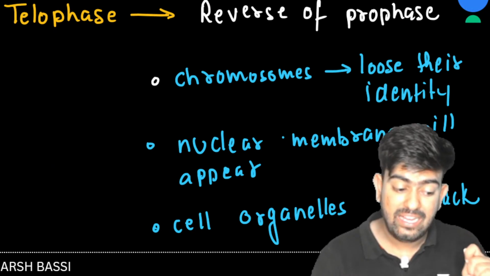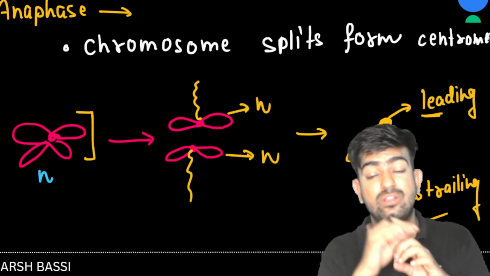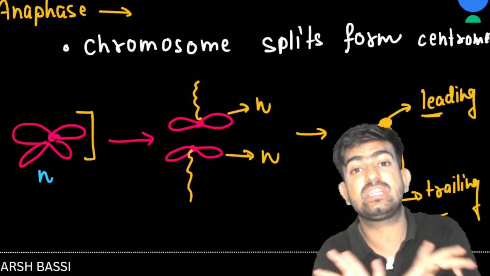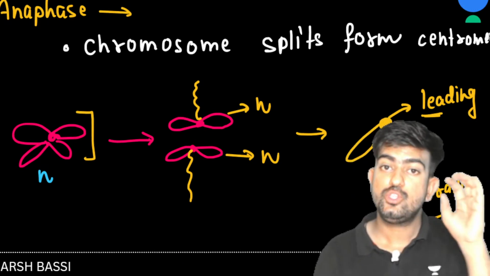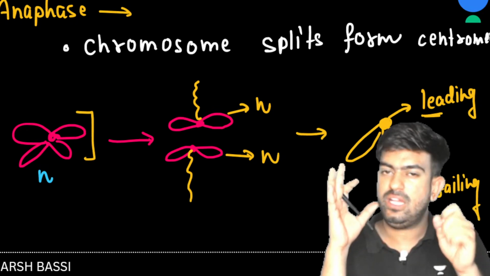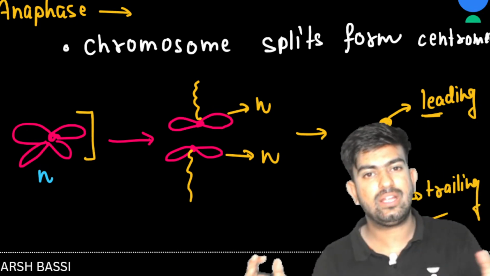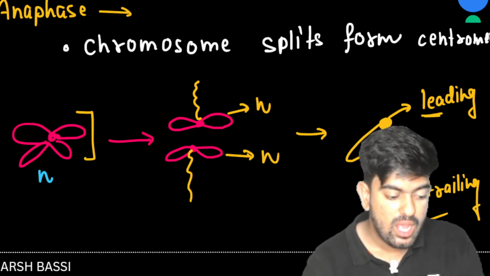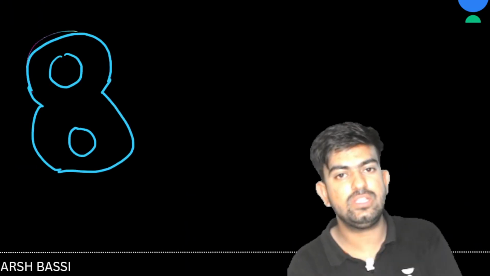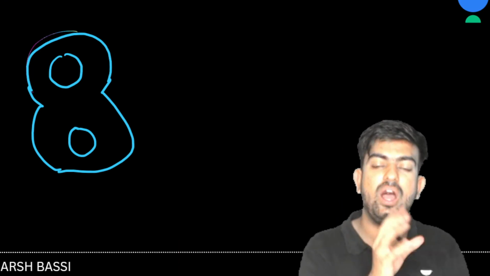The karyokinesis also started in the anaphase, and in telophase it is completely completed. Cytokinesis also got completed in the telophase. So this is how the cell divides mitotically.